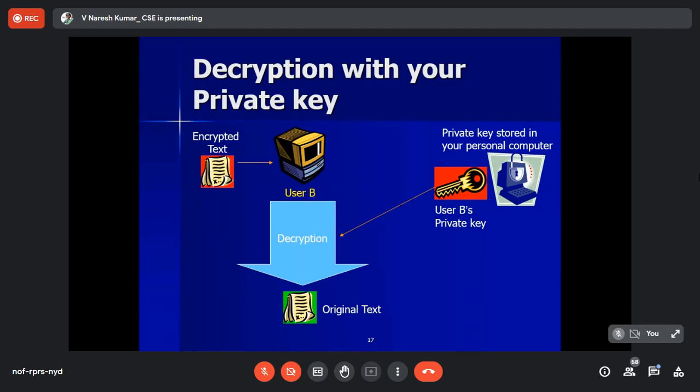Now you tell me that user B or Srikar decrypted it by using his private key and has obtained the original text. Yes, sir. Now, what is the guarantee that this original text was sent by A? Because you also can obtain Srikar's public key, yes or no? We can also know the public key, sir. Then, if you are sending it on behalf of me, how will Srikar come to know that this was sent by you or me? He has a private key, no, sir. No, that is his private key only.